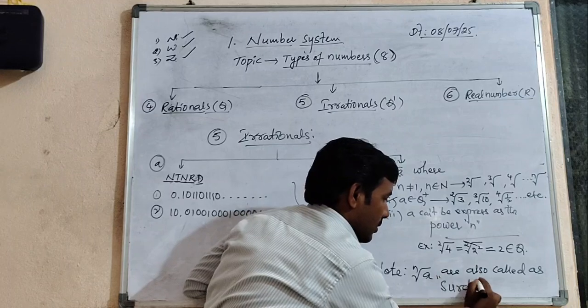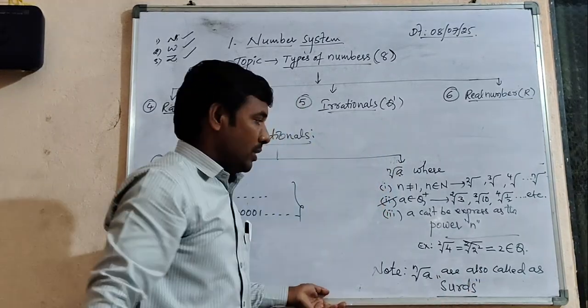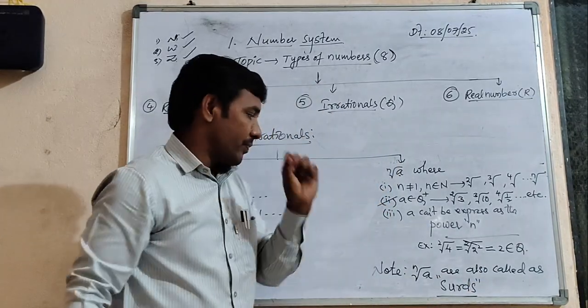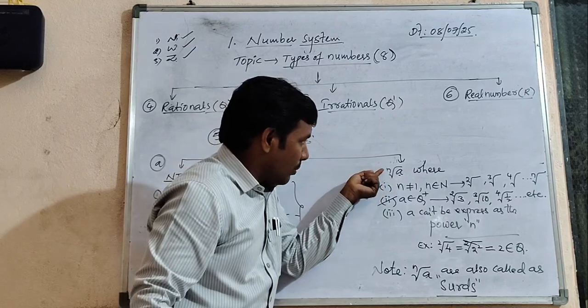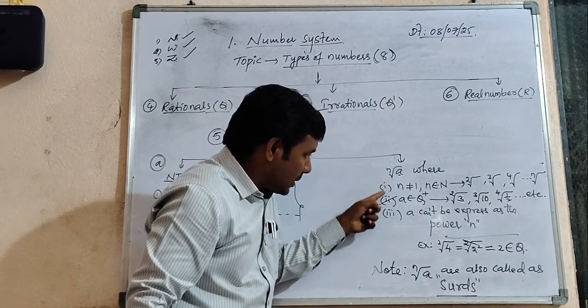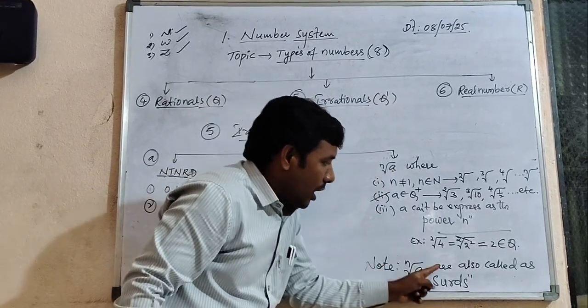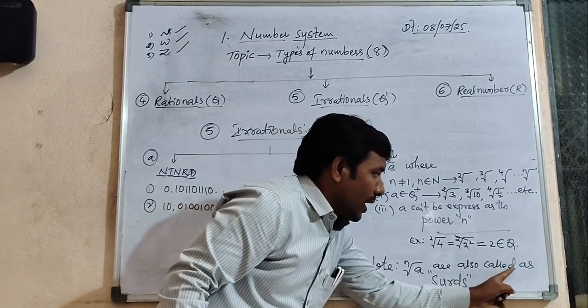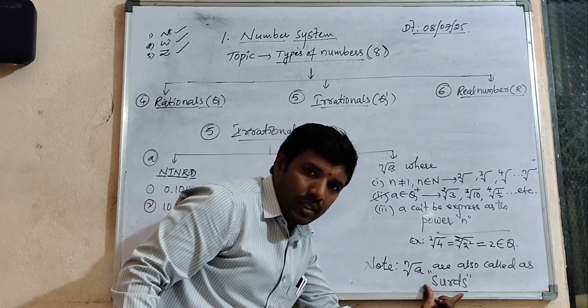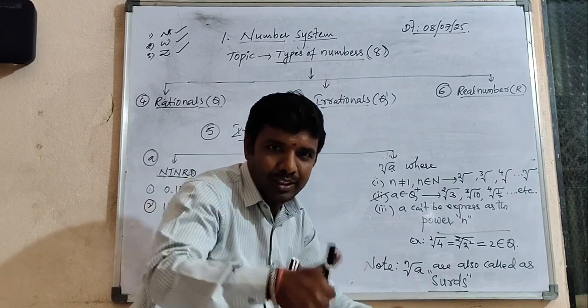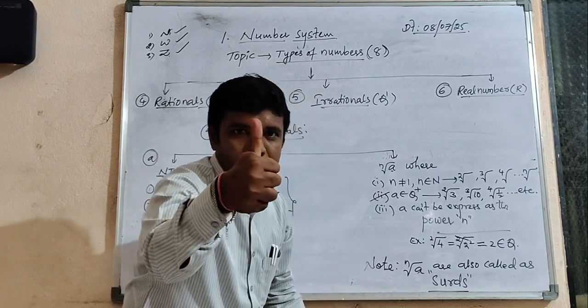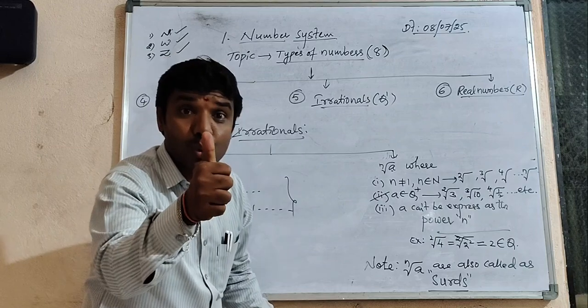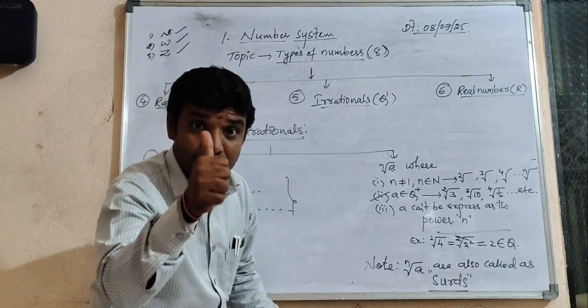S-U-R-D-S. It is a very important topic. Once again, the numbers in the form of the nth root of a based on these 3 conditions are also called surds. Don't neglect it. I told you 2-3 times because I know its importance.